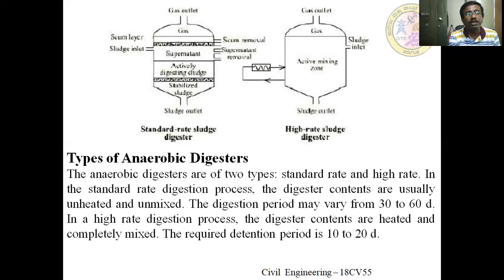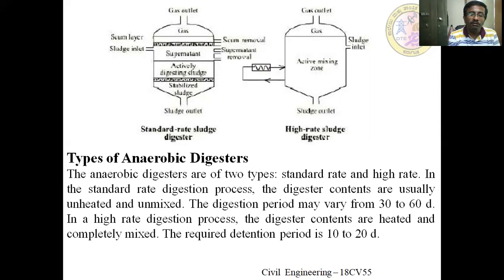The best example for the anaerobic digestion is the gobar gas system. Gobar gas system, which is commonly adopted in rural areas, uses cow dung as the source of organic matter as sludge, mixing it properly, and then it produces methane gas. The particular gas may be used for cooking purpose or heating purpose and all these things.